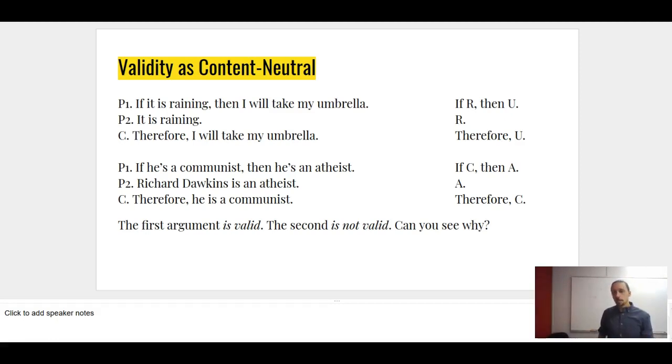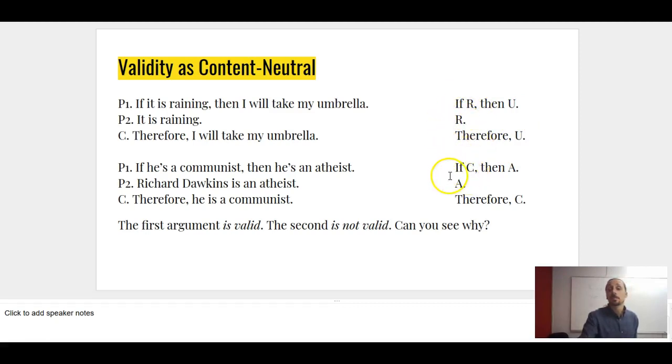All right, so notice what we've done here is that we've reversed the order. So the valid argument says, if R, then U, R, therefore U. The invalid argument has the second term here, A, as the second premise. If C, then A, therefore C. This is called the antecedent, this is called the consequent. So a valid argument, if R, then U, R, therefore U, has the antecedent as the second premise.